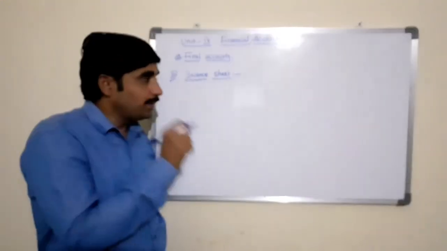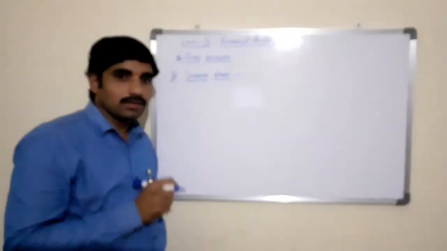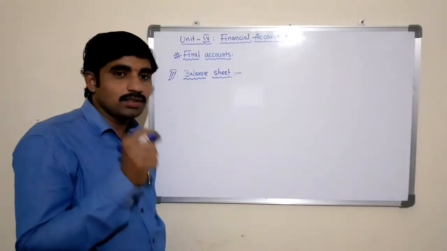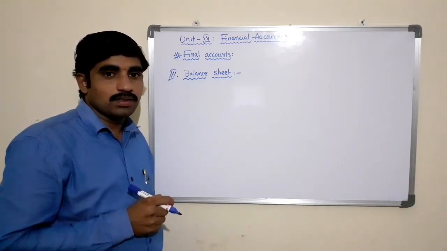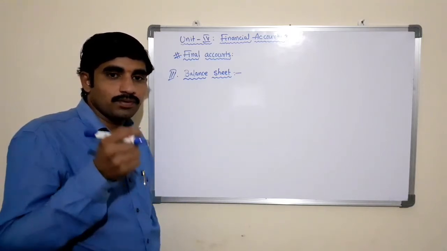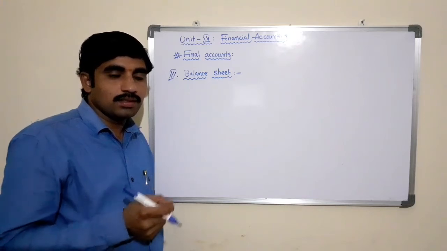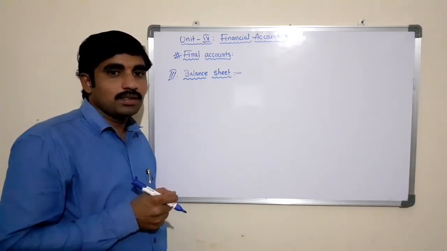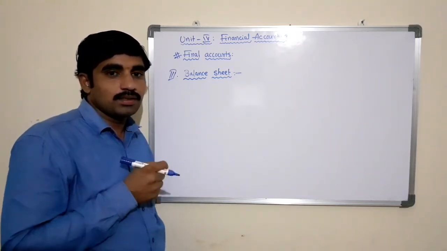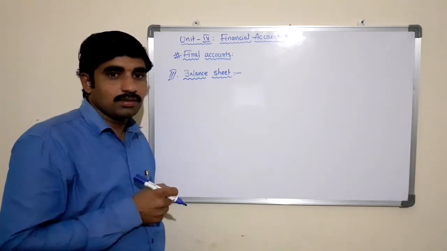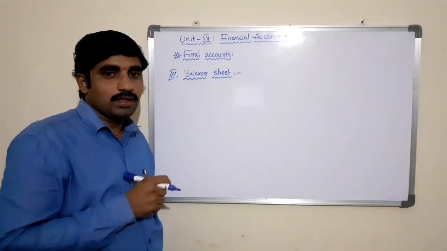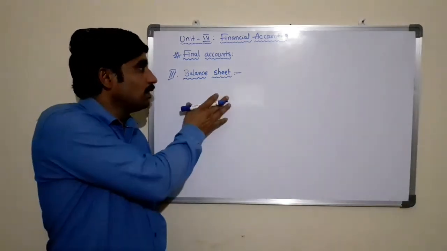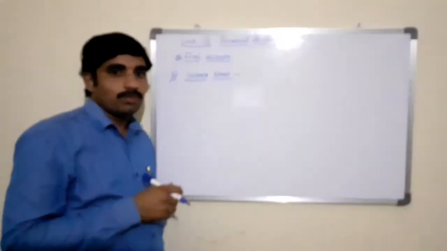The purpose of this balance sheet is to show or disclose all the assets and the liabilities of the business. Assets in terms of fixed assets and current assets, and liabilities in terms of long-term liabilities and current liabilities.